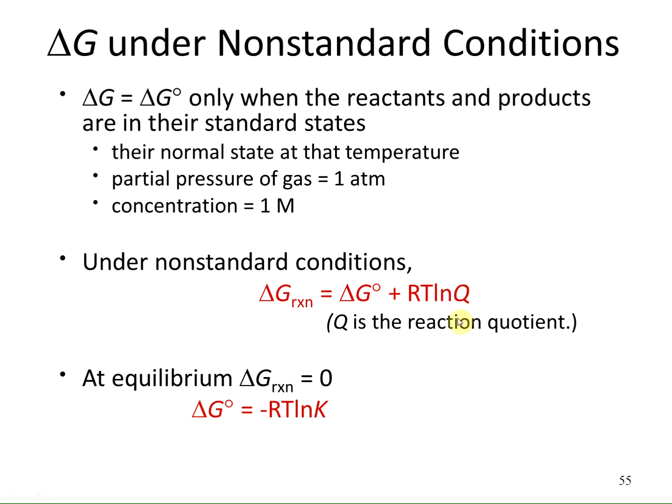Now we said that when delta G equals 0, this is when we have an equilibrium. Well, if delta G equals 0 at equilibrium, we can rewrite this equation above, so 0 equals delta G naught plus RT ln of Q. And we said we're at equilibrium, so rather than writing ln of Q, we can write the ln of K. So if I isolate the delta G naught by itself, delta G naught equals negative RT ln of K.